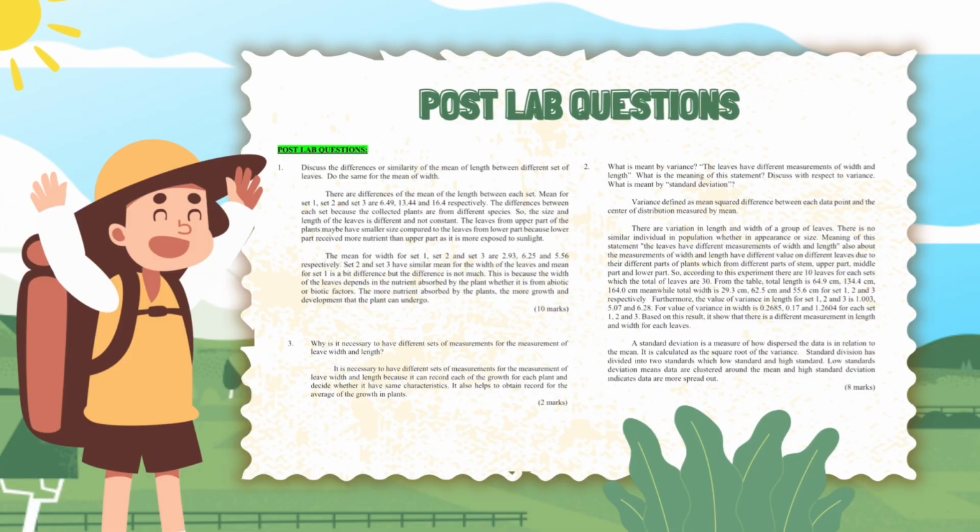Next, we have post-lab questions. Question 1. Discuss the differences or similarity of the mean of length between different set of leaves. Do the same for the mean of width. There are differences of the mean of the length between each set. Mean for set 1, set 2 and set 3 are 6.49, 13.44 and 16.4 respectively.